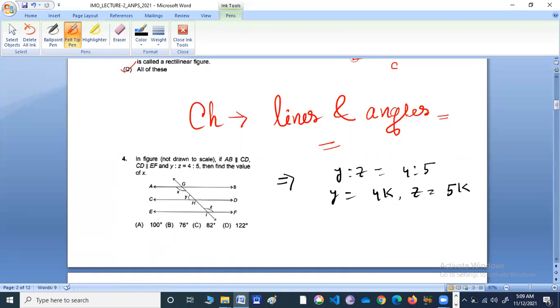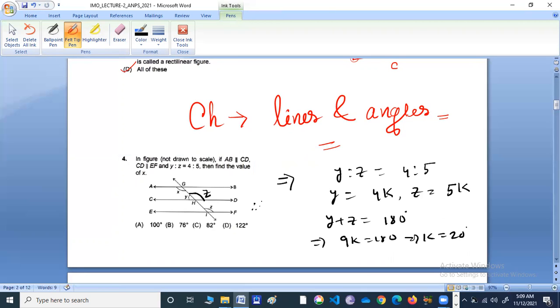If this is Z, then this is also Z. Y plus Z is equals to what? 180 degree. Therefore, 4K plus 5K, 9K is equals to 180. That means K becomes 20 degree.